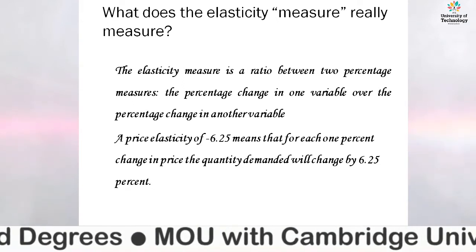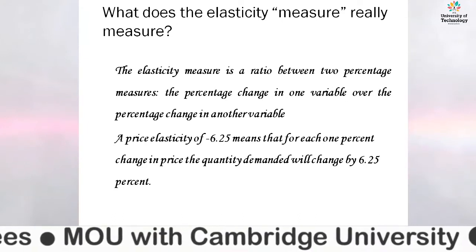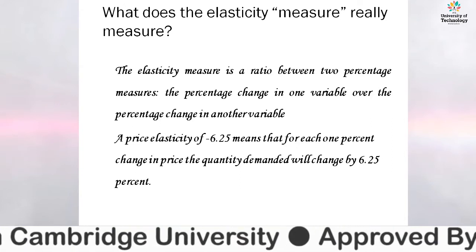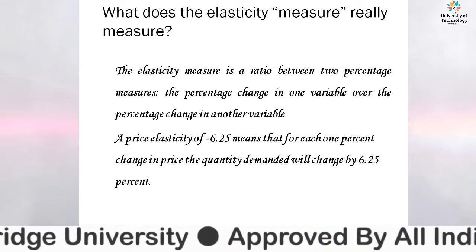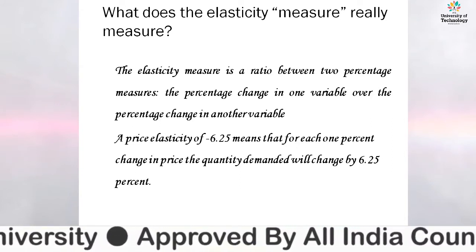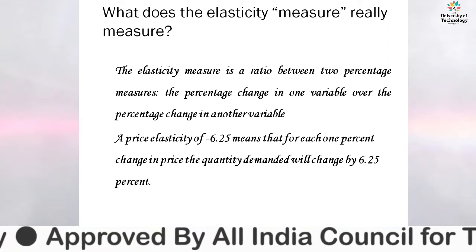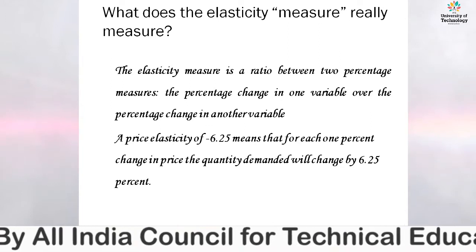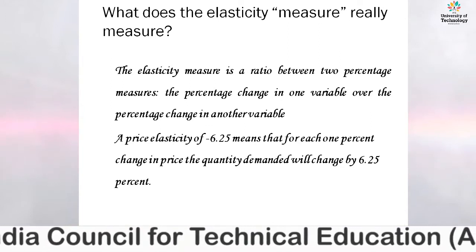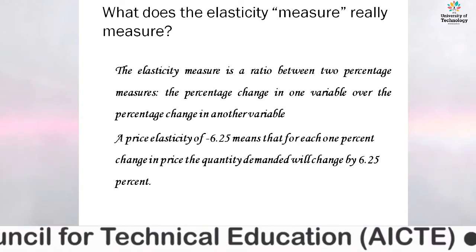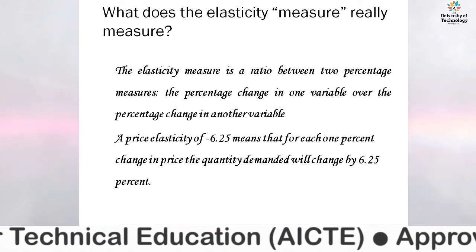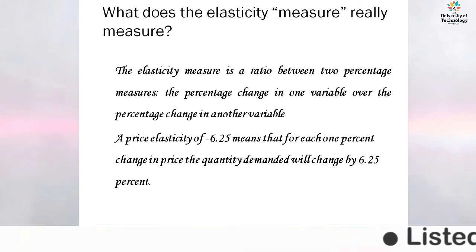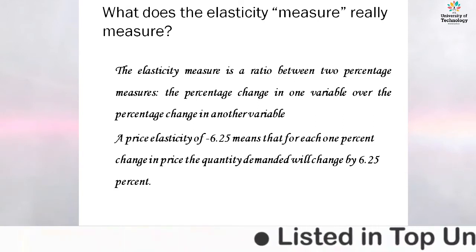There is only a little change in price, but the change in quantity demanded in the market is much greater than the change in price. Basically, to know about the elasticity, we can calculate small changes in prices or larger changes in prices, and the impact on the change in quantity demanded.